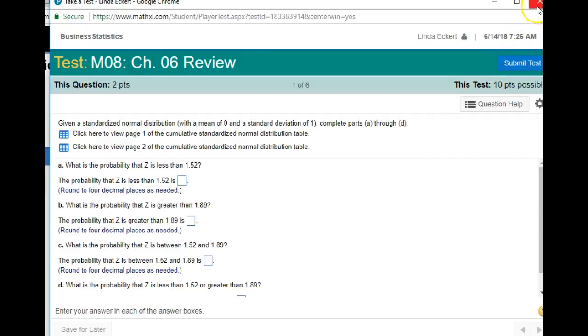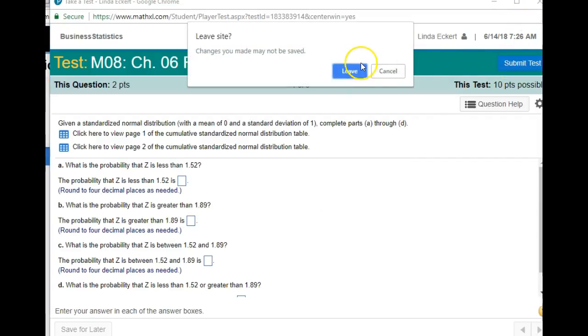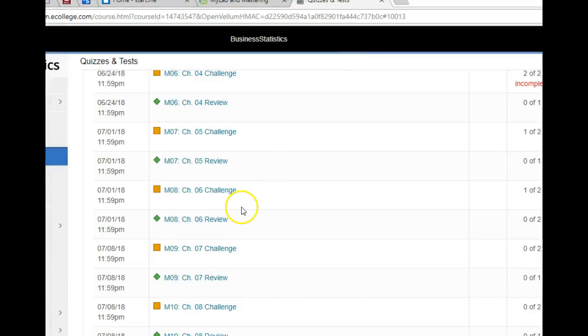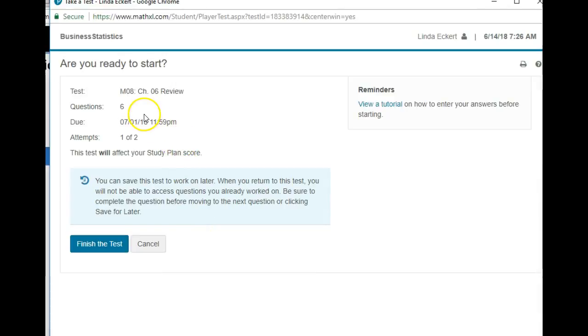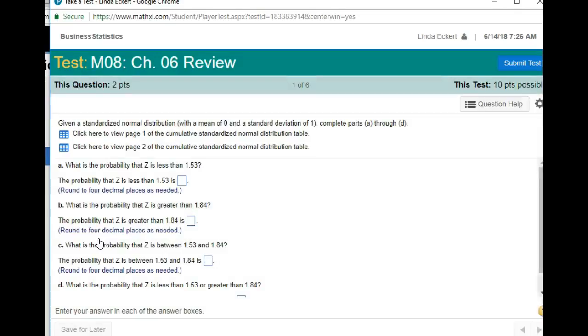Let's go back here. There's a challenge, there's the review. When this opens up, you have 6 questions. You have 2 attempts at the question. Let's see, you have 2 attempts at the review, I believe. Let me get that right. You have 6 questions, 2 attempts. And then you have the questions. And let's see what else we got going on here.